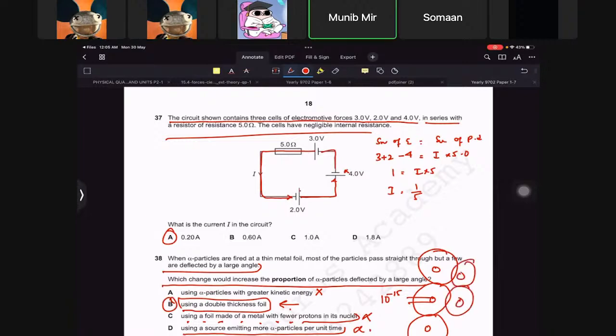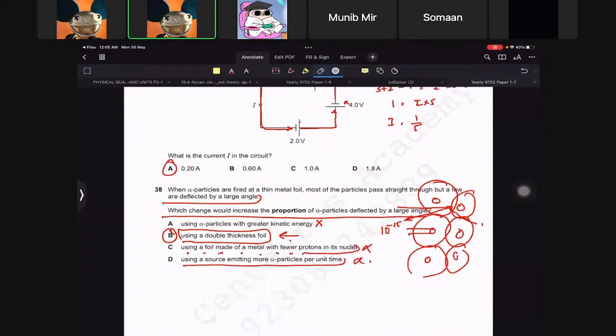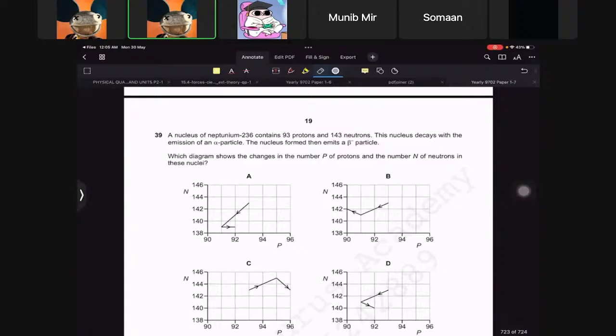So how would that happen? Because then there will be multiple layers of atoms, right? So if there's an alpha particle going here, then the other layer can deflect it backwards or at large angles, whatever. Do you understand? Right. Okay. And primarily I chose this because all the others are absolutely wrong, so I chose this. So you could also do this thing.